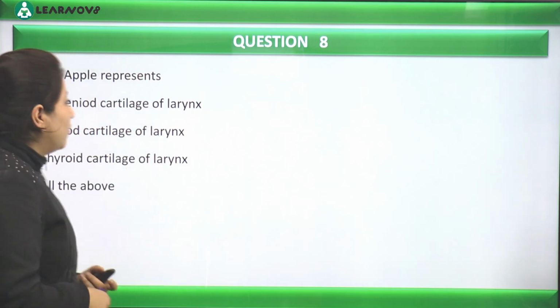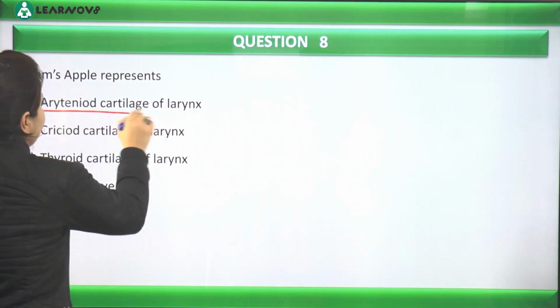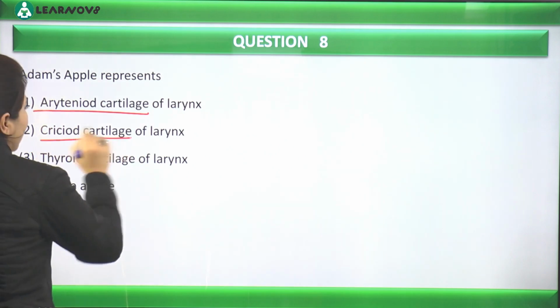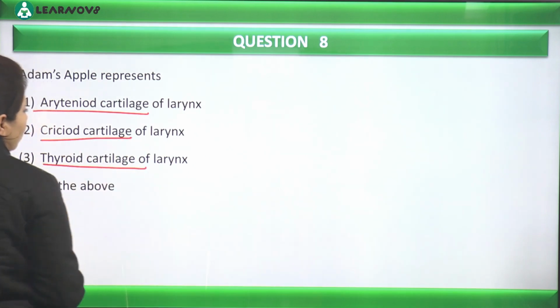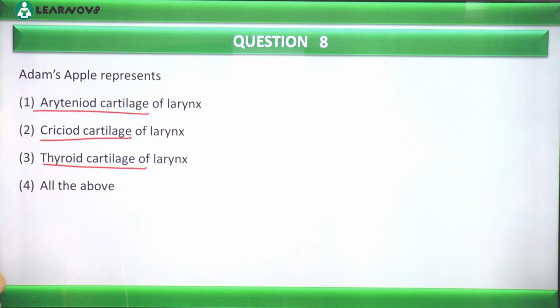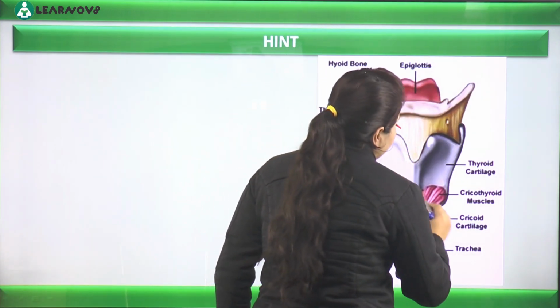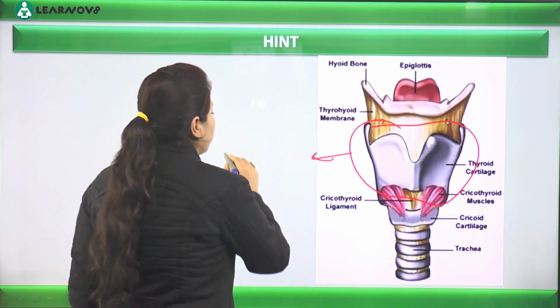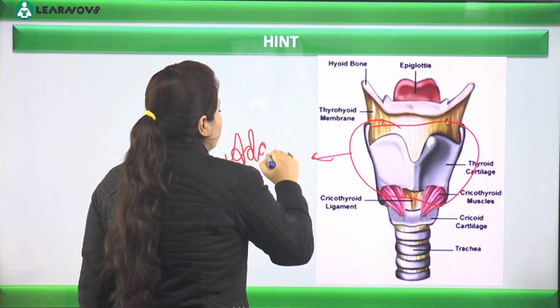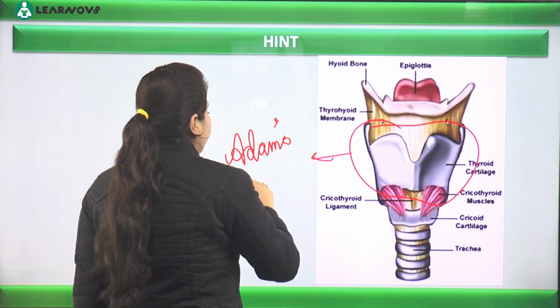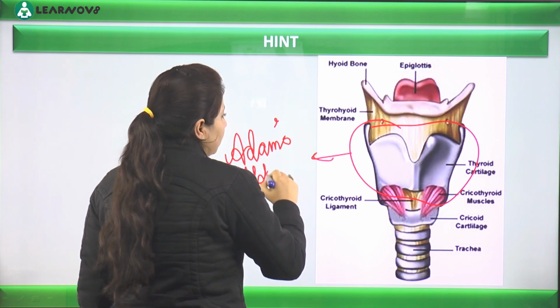Okay, first is arytenoid cartilage of larynx, cricoid cartilage of larynx, thyroid cartilage of larynx. If you remember, we have this very important cartilage of larynx. If we look here, this is the very important thing that later on protrude हो जाता है and it forms the Adam's apple.